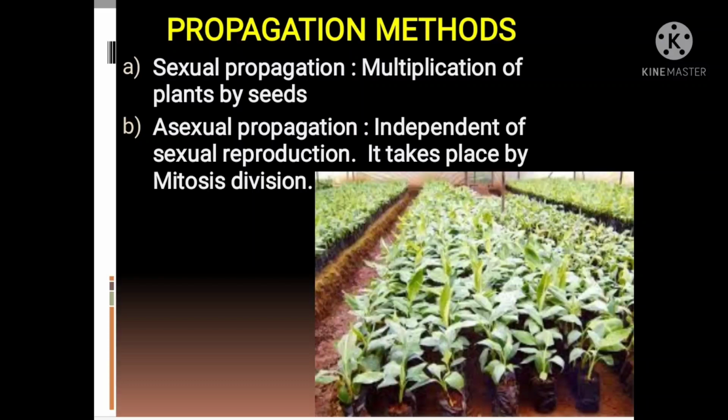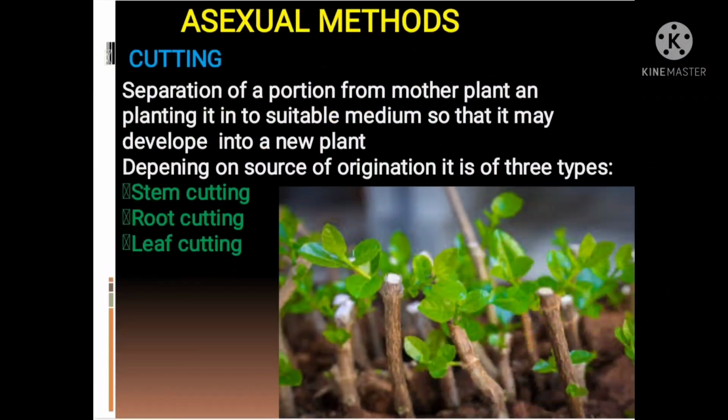Asexual propagation is independent of sexual propagation. It takes place by mitosis division. Mitosis division continues in shoot tip, root tip and cambium. Chromosomes divide longitudinally to form two daughter cells. This forms the basis of asexual propagation. The plants raised through asexual process are identical to mother plants. There are different types of asexual propagations. Among them, cutting, budding and grafting, division and layering are the main methods of asexual propagation.